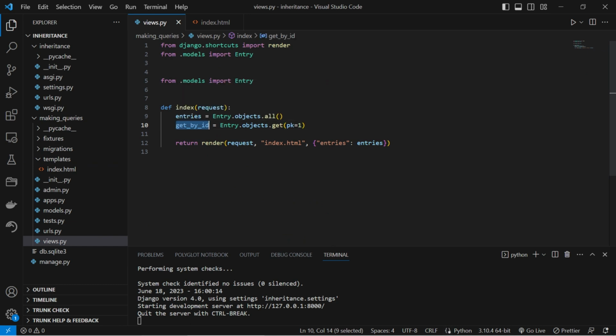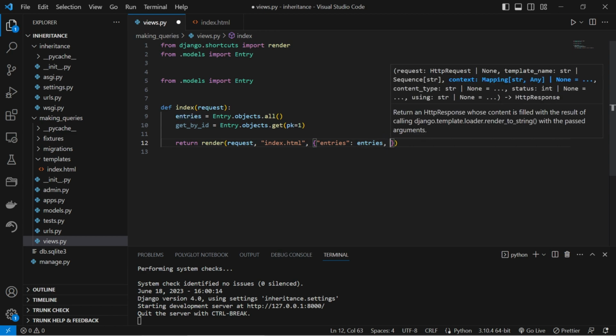Then we pass the getById variable in a context dictionary, making it available for use in the template.